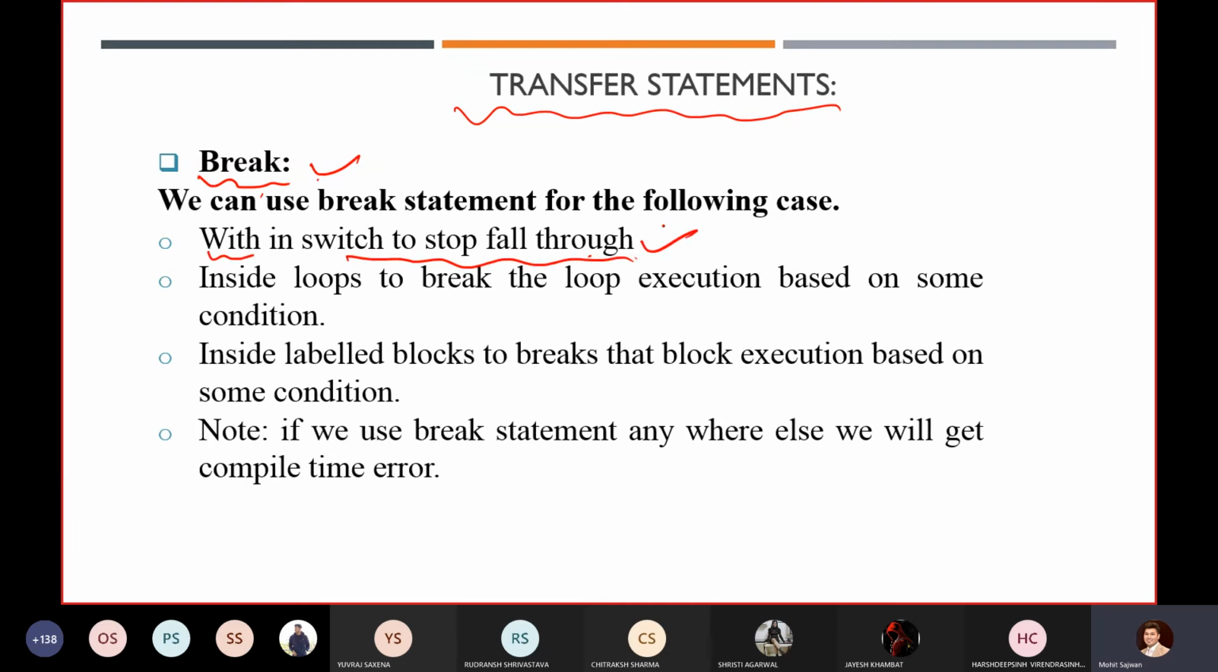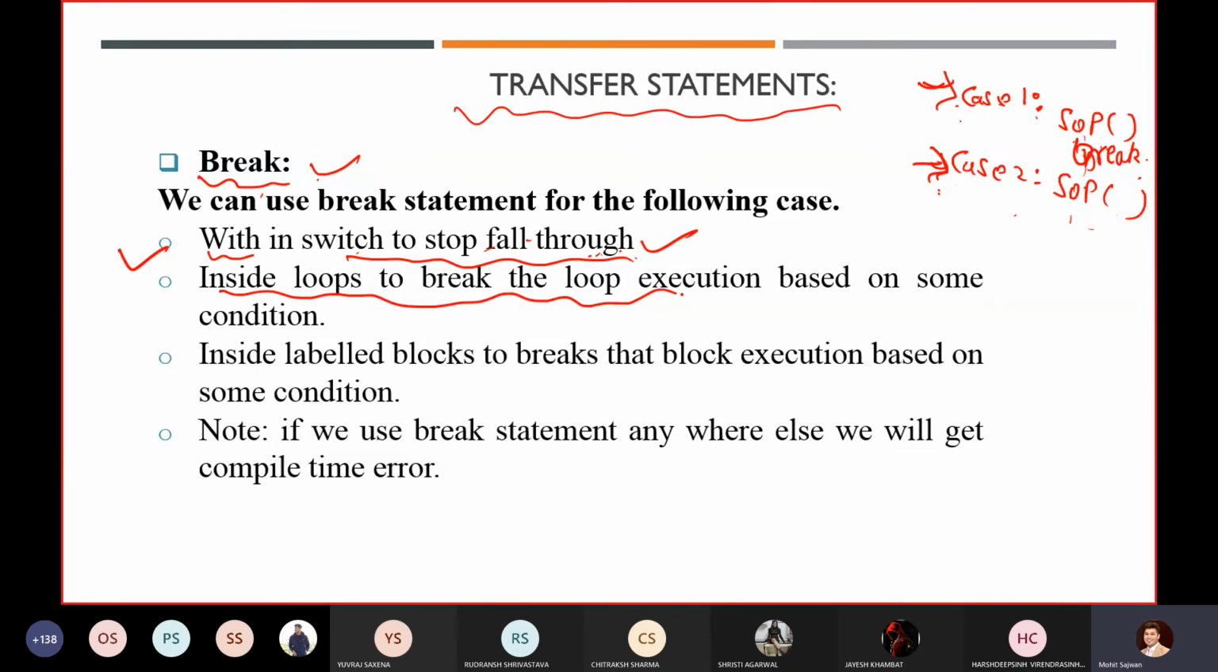So you know what we mean by fall through? If I have case 1 with a SOP, and case 2 with a SOP, something like that, and I am not using break, and someone satisfies case 1, then automatically it will execute case 2 also. If you want to avoid this fall through, then I will use break. So if my case 1 is true, it will never execute case 2, and that is how I will be able to execute my code. So generally we use break in switch to stop fall through.